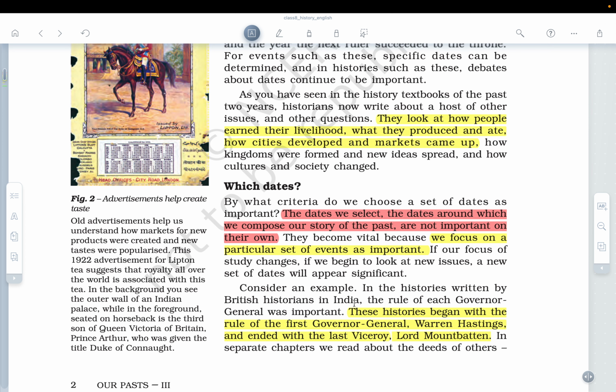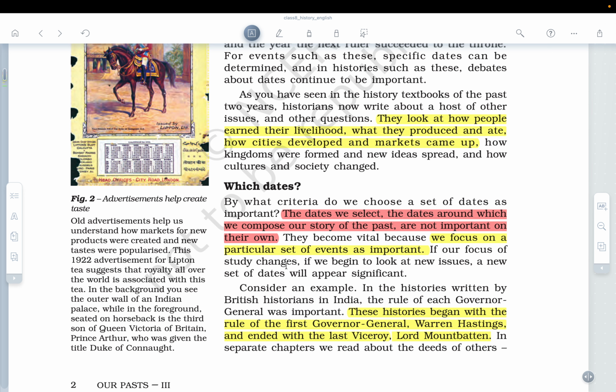They become vital, and NCERT is now giving us the reason why those dates are important, because we focus on a particular set of events as important. If our focus of study changes, if we begin to look at new issues, a new set of dates will appear significant. So with every passing year, it could be possible that a previous event might not appear as important as the next event.